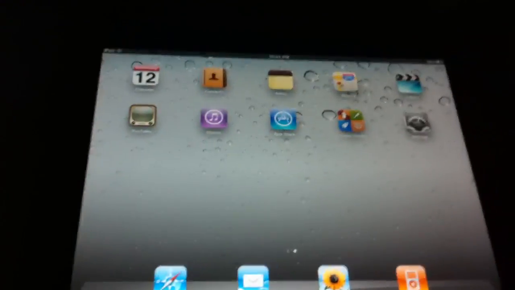Although, one bug I noticed: after you use the multitasking gesture a lot, see what happens. The touchscreen on the iPad just shuts down for some reason. I think now I got it to work. For example, if you try to turn it off, it won't react. See? You'd have to turn off the iPad, hard reboot it, and get it to work again. That's the only bug I noticed. Besides that, everything else is running perfectly.